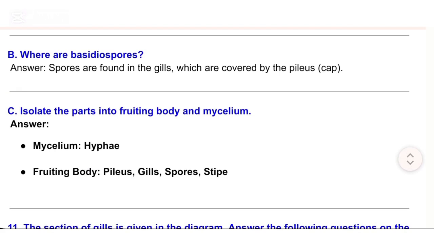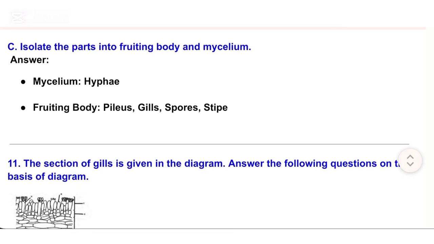B. Where are basidiospores? Answer: Spores are found in the gills, which are covered by the pileus cap. C. Isolate the parts into fruiting body and mycelium. Answer: Mycelium: hyphae. Fruiting body: pileus, gills, spores, stipe.